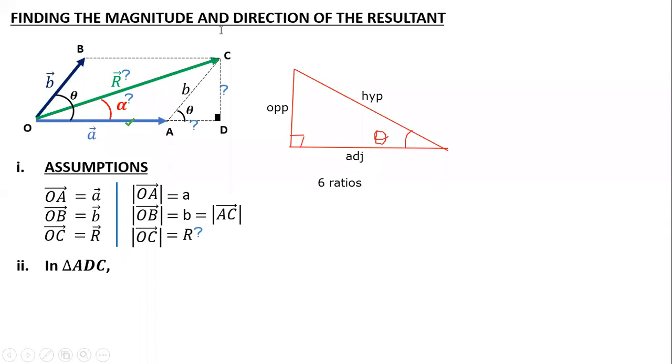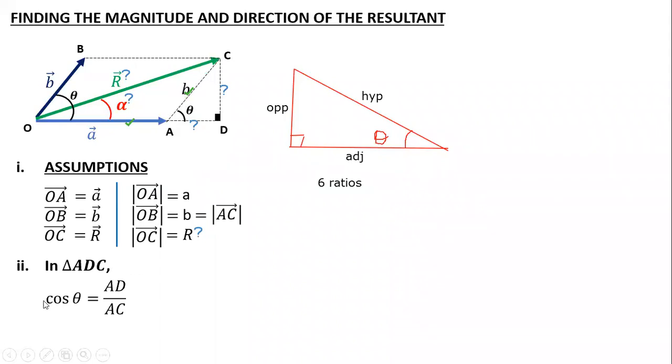Out of these, I need to use the one which has hypotenuse in it, because in that small triangle ADC, only B was known. The first such ratio is called cos, and it is given as adjacent upon hypotenuse.